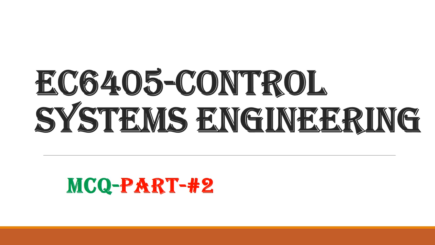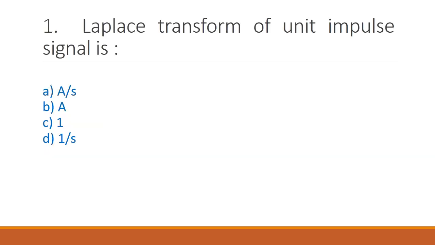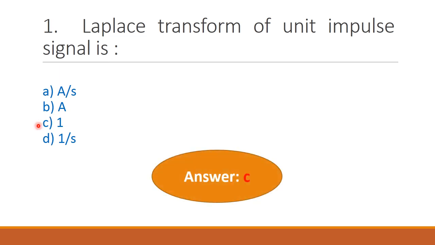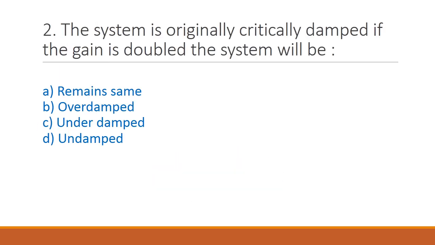In this video, we are going to discuss some important multiple choice questions with answers from the subject Control Systems Engineering. First question, Laplace transform of unit impulse signal is. So four options are given. Option A 1 by S, option B A, option C 1 and option D 1 by S. The correct answer is option C, 1.